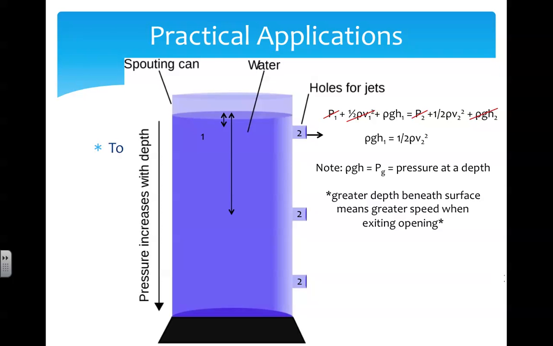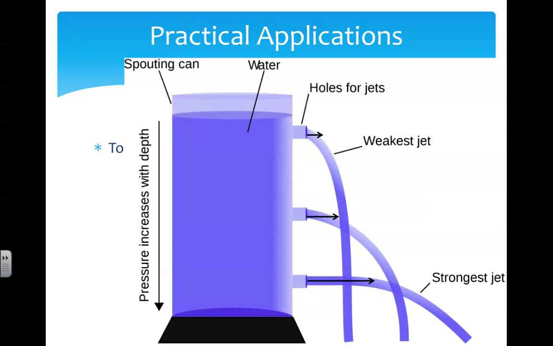The middle hole is at a greater depth beneath the surface, so the gauge pressure is higher, resulting in a higher speed when the fluid exits the opening. And finally, the bottom hole has the greatest depth and the greatest gauge pressure, so the speed coming out of the opening is the greatest at the bottom. We can then further apply this to projectile motion, and we see that the bottom hole has the greatest speed, so even though it's not very high off the ground, the fluid actually goes further. In contrast, the upper hole has the lowest speed, so the fluid doesn't go as far.